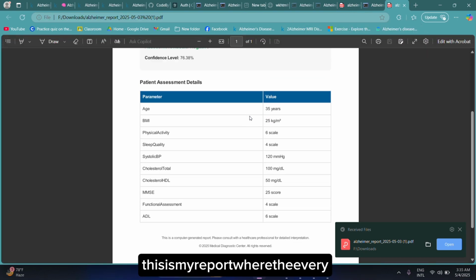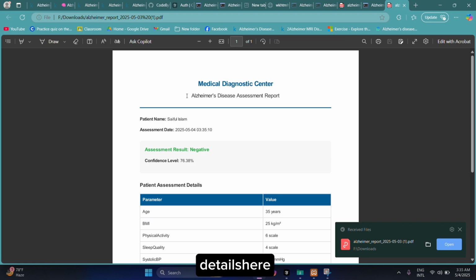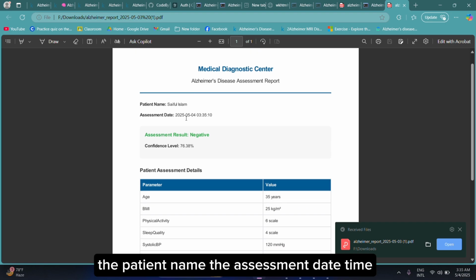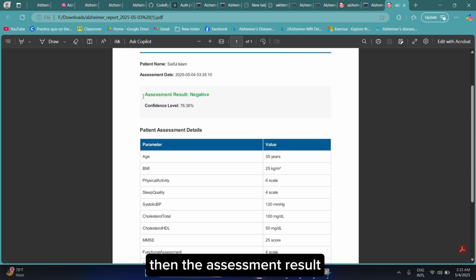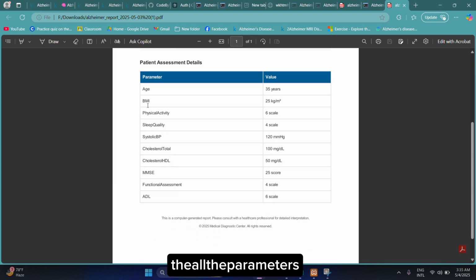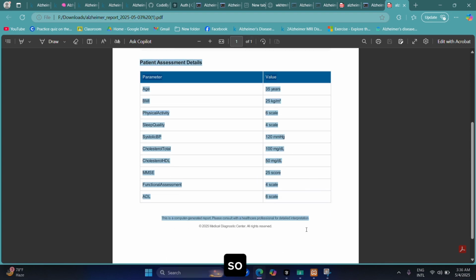This is my report, where every detail is here: the patient name, the assessment date, time, then the assessment result, and all the parameters. So that's all about the project.